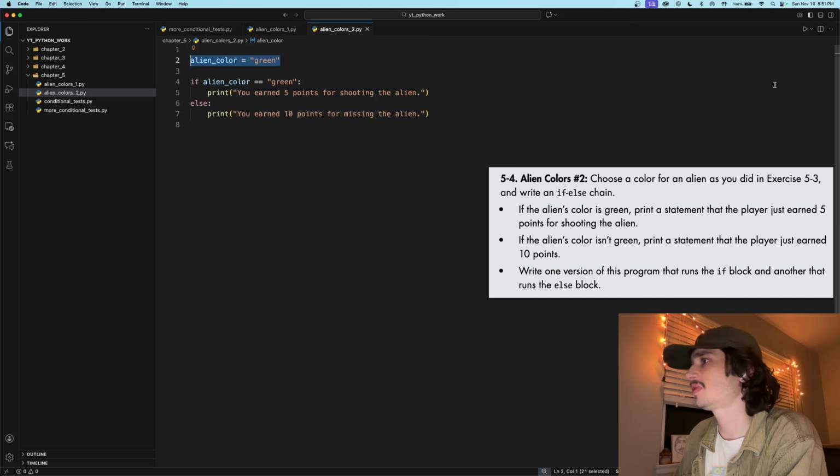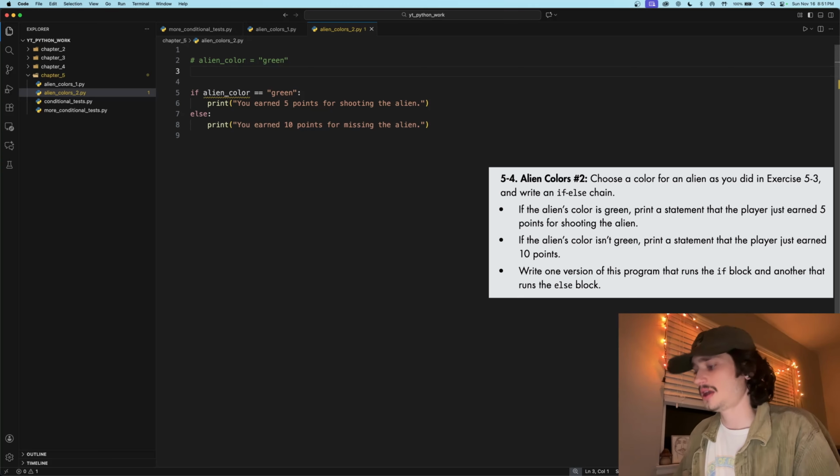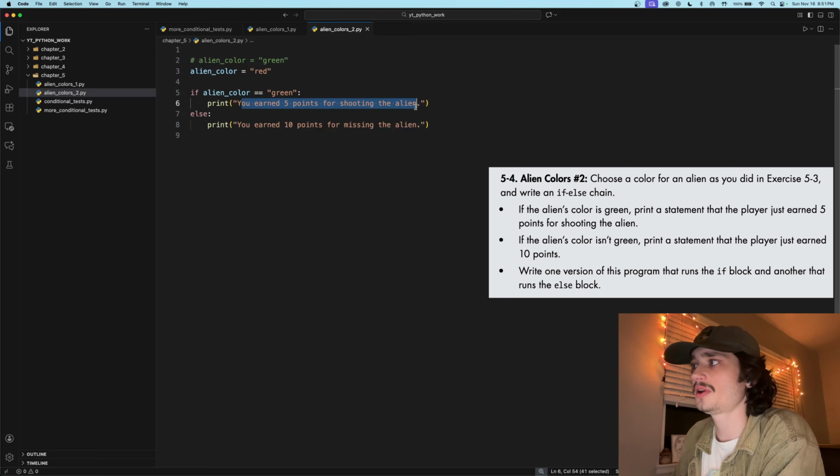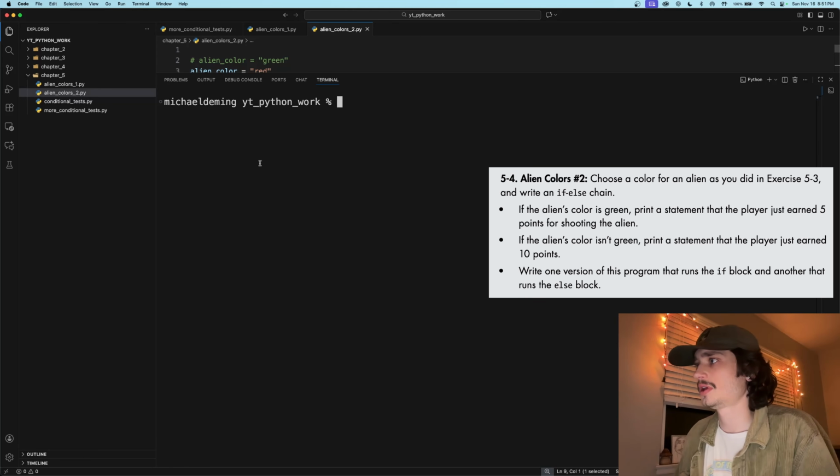the alien, because we're evaluating the condition in our if-else block: if the alien_color is equal to "green". Now if we comment this out and make alien_color equal to "red", what do you think will print? 5 points or 10 points? Let's go ahead and run.